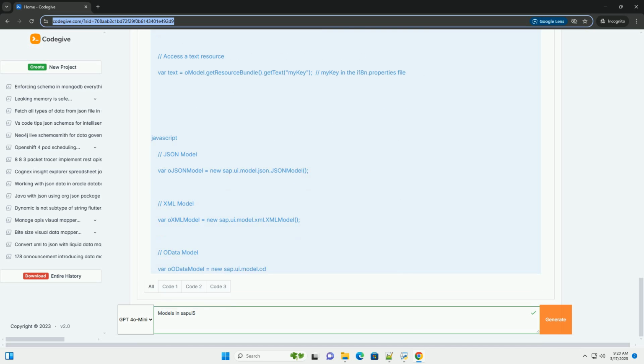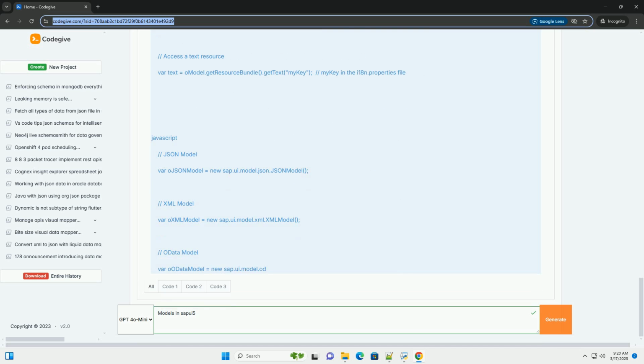Data access and manipulation. Implement methods to access and manipulate data within your custom model. This might involve fetching data from a custom API, performing calculations, or applying transformations.